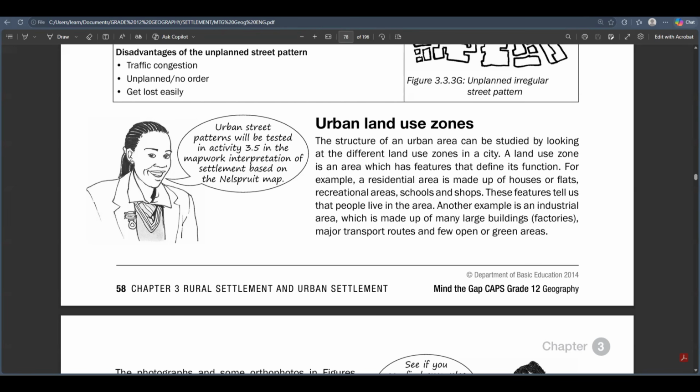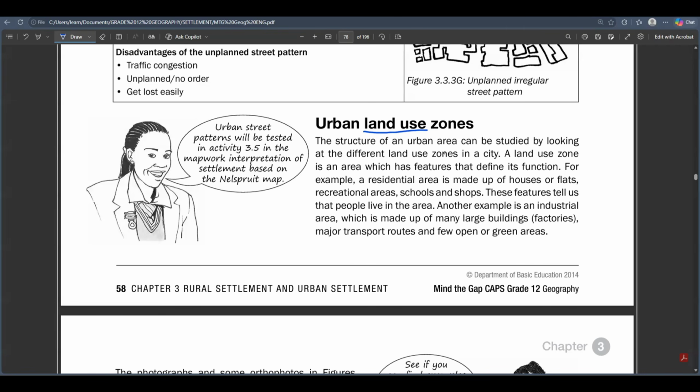As the name suggests, it is very easy to understand this because the name is actually suggesting what the concept is about. When you're talking about a land use zone, we're simply trying to talk about what the land is being used for in an urban area. The urban areas that you are living in were actually planned to be the way they are. There's planning that is done before developing an urban settlement. Basically, each and every land is used for a specific thing.